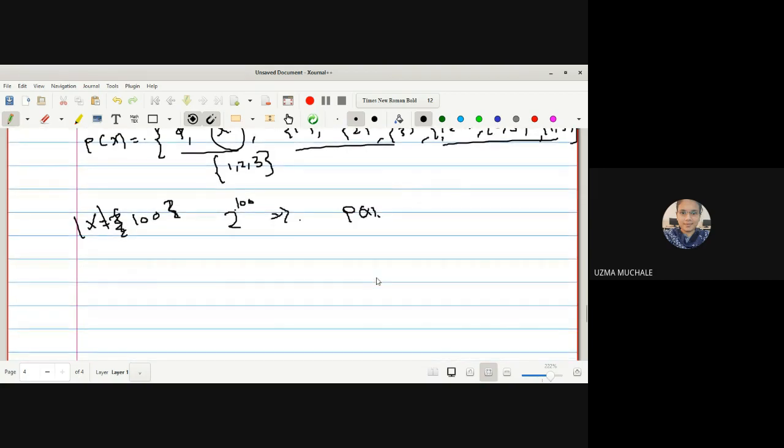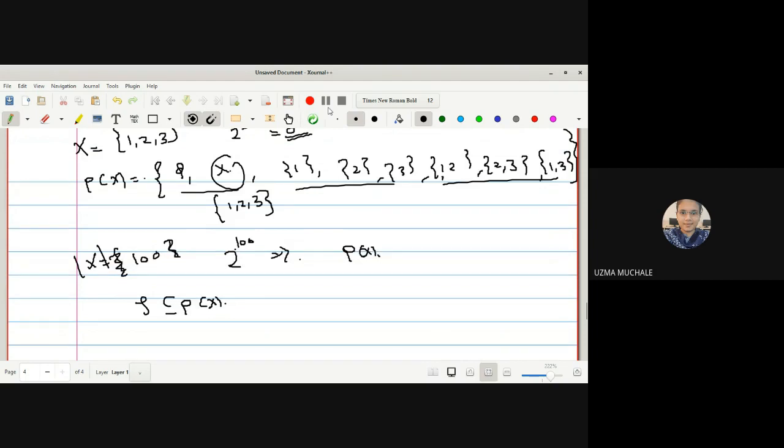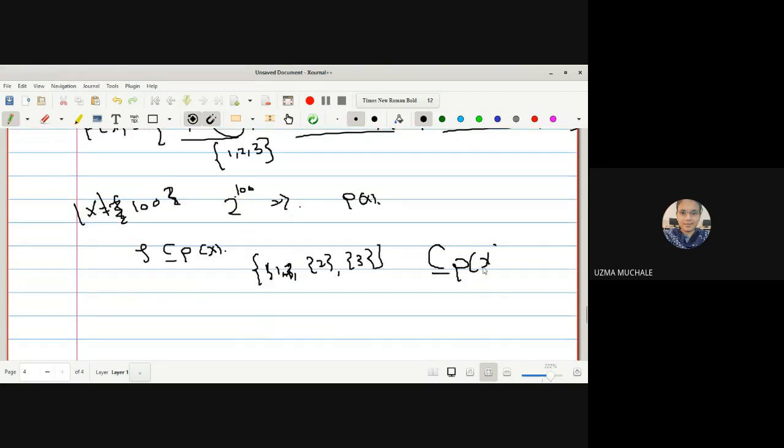So here, what is tau? Tau is any subset of the power set of X. Now let us select any subset of the power set of X. Suppose I take the subset of the power set of X consisting of the singleton sets. This is also a subset of the power set of X. I hope you know the definition of a subset.